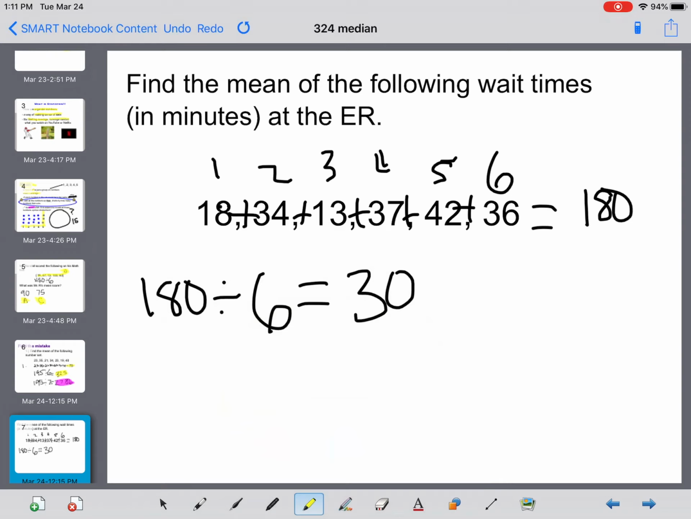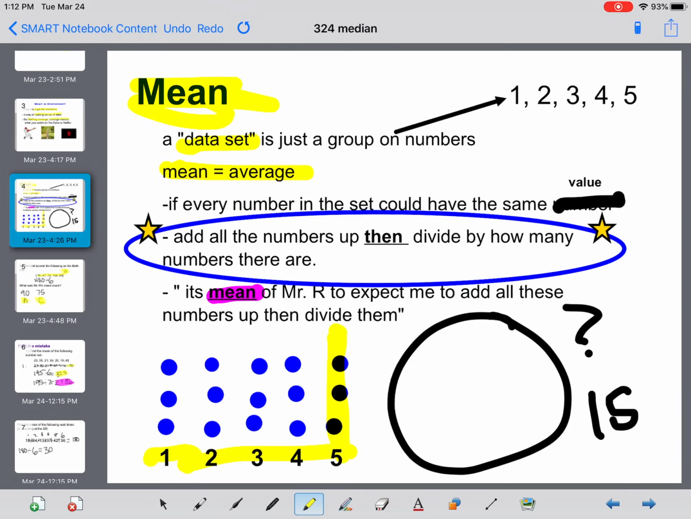That's pretty important if we look at how long you're waiting in the emergency room. Statistics are important because we need to collect data on our daily lives, and somehow we need to make sense of it. A good way of making sense of all this is a mean, which is kind of the average. Guys, if there's anything you take away from this video, circle it, star it, highlight it, underline it. Add all the numbers up, then divide by how many numbers there are.